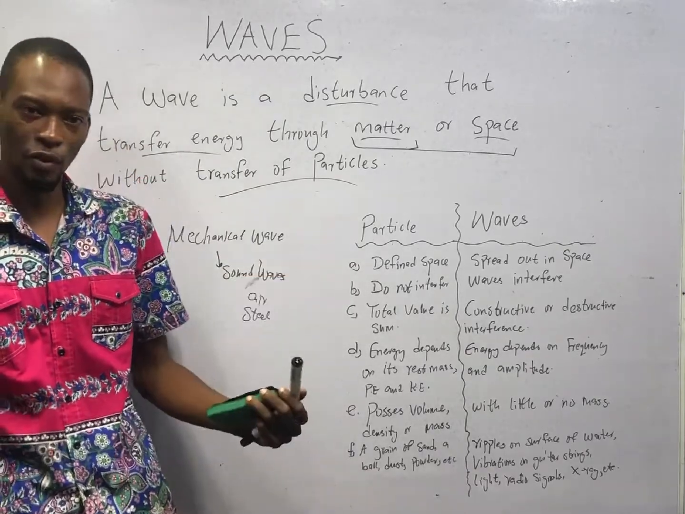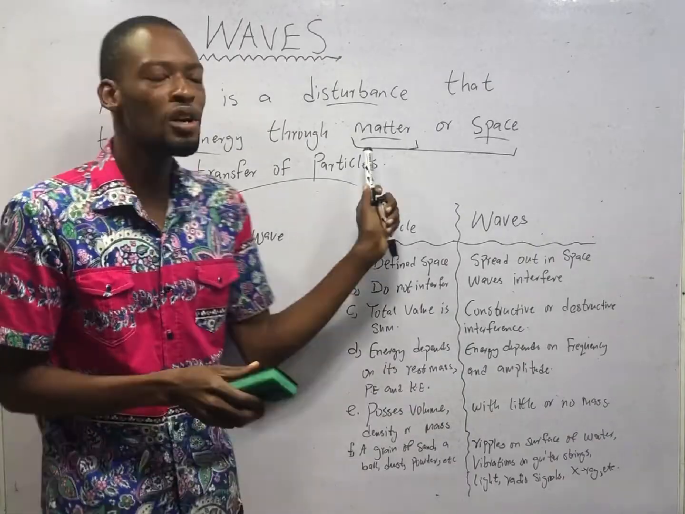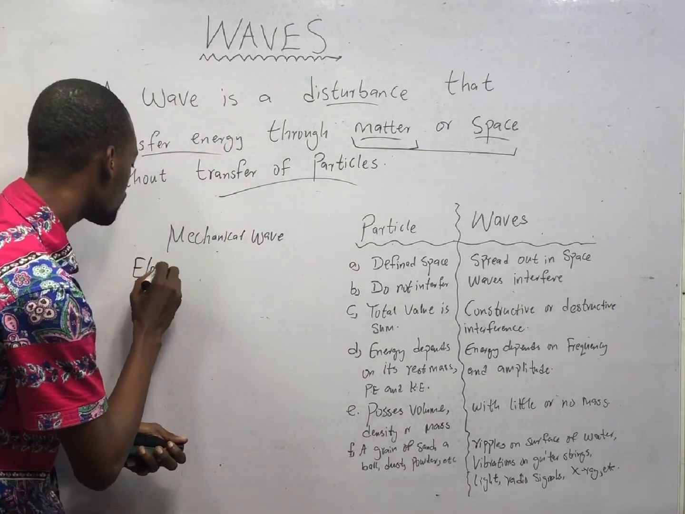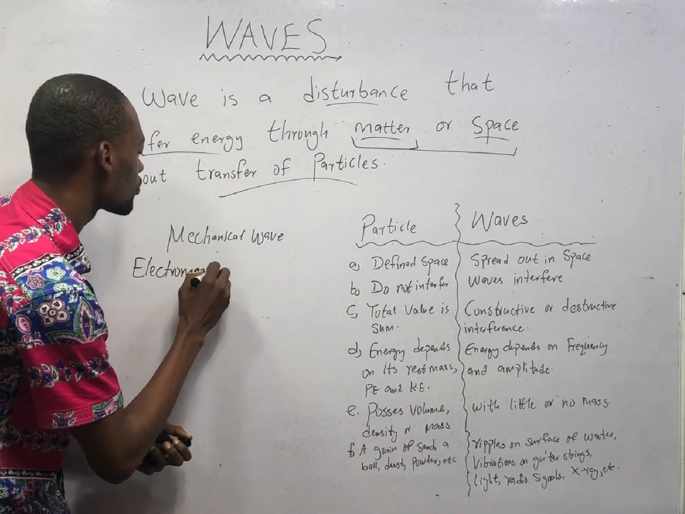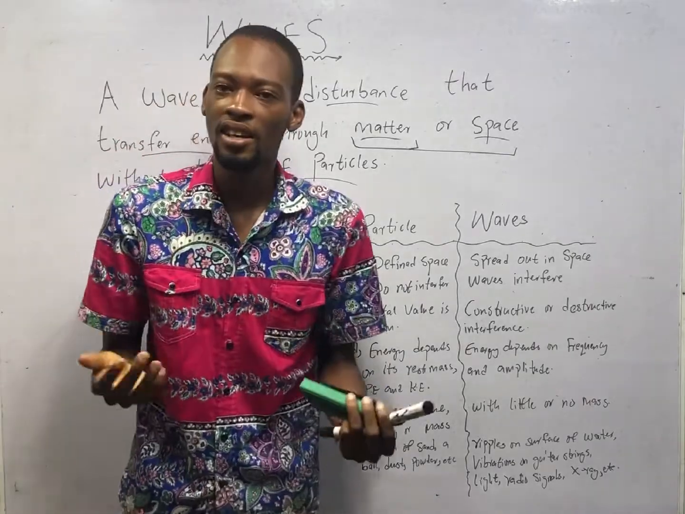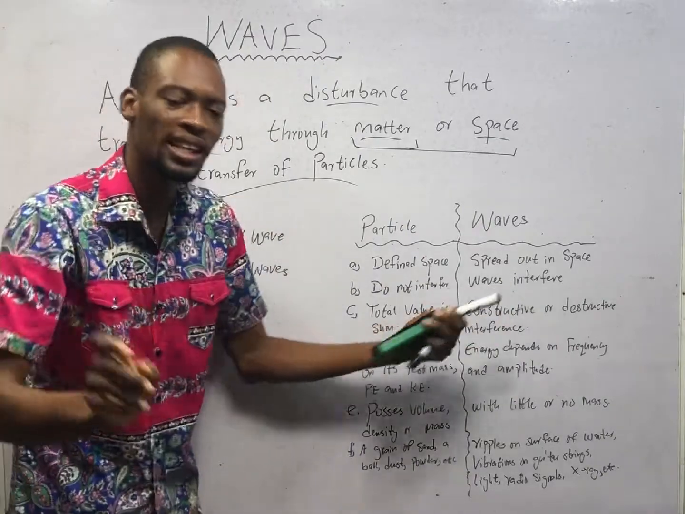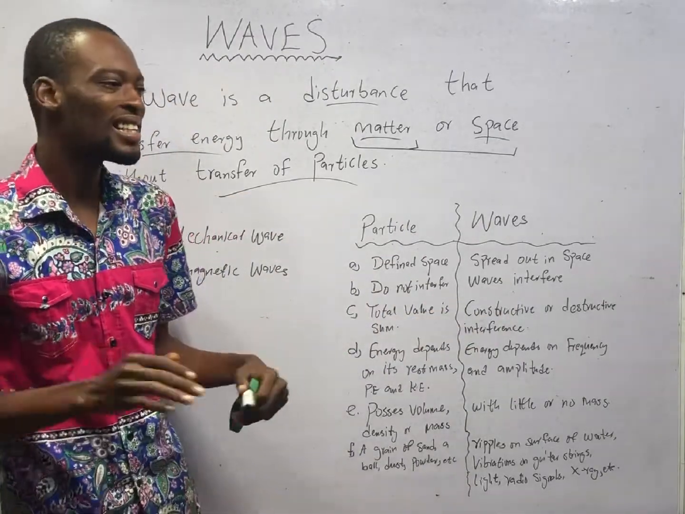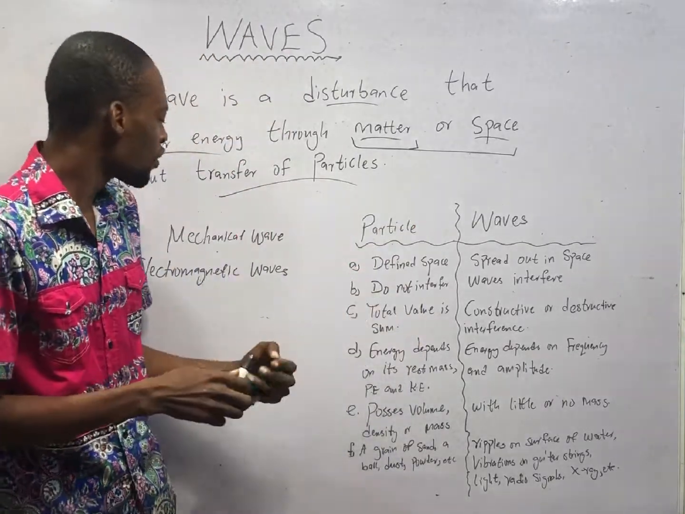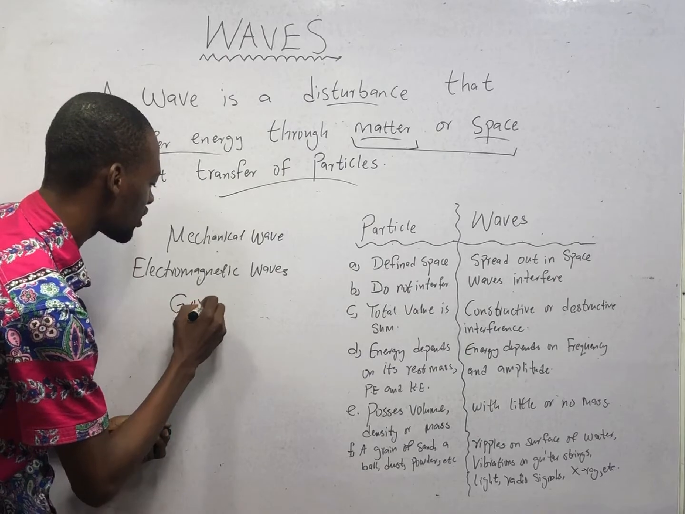On the other hand, we have waves that don't require matter or a material medium. They are referred to as electromagnetic waves. These waves don't need air or matter to travel, unlike mechanical waves like water waves that need water to transfer energy. These ones are electromagnetic waves. They travel in electromagnetic fields. So examples of electromagnetic waves are, this is the shortcut,